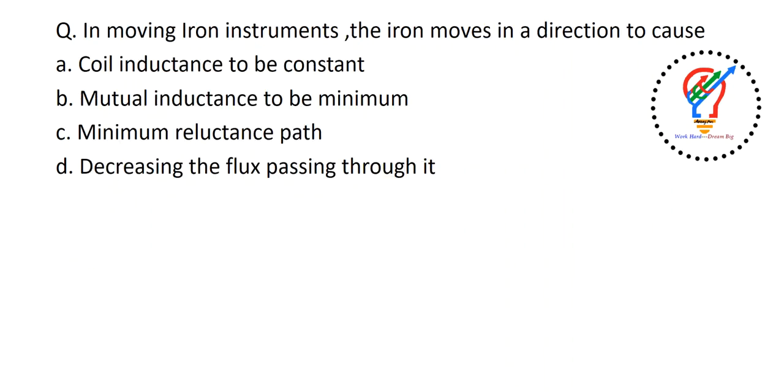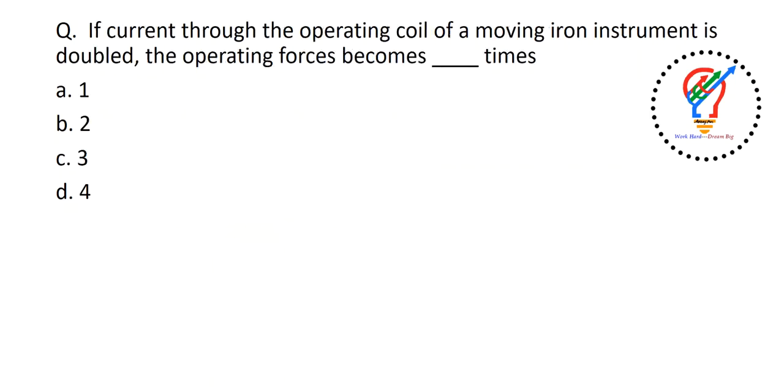Next one. In moving iron instruments, the moving iron moves in a direction to cause. The options are coil inductance to be constant, mutual inductance to be minimum, minimum reluctance path, decreasing the flux passing through it. So the answer is minimum reluctance path.